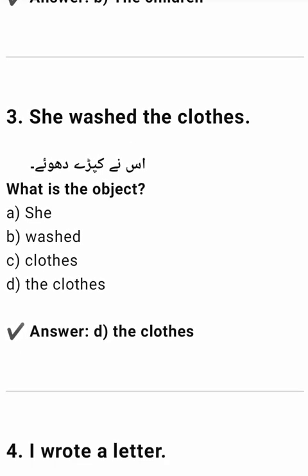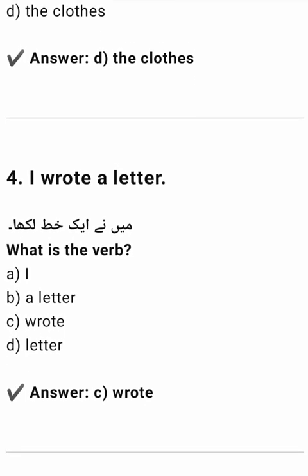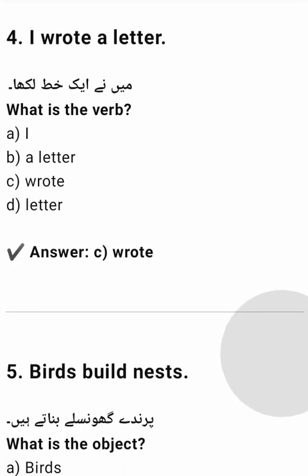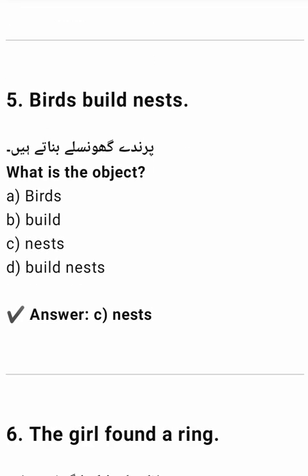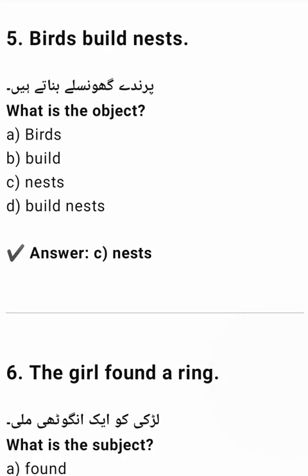3. She washed the clothes. Isne kapde dhue. What is the object? A. She. B. Washed clothes. D. The clothes. 4. I wrote a letter. Maine ek khat likha. What is the verb? A. I. B. A letter. C. Wrote. D. Letter. 5. Birds build nests. Parinde ghonsle banate hain. What is the object? A. Birds. B. Build. C. Nests. D. Build nests. Answer C. Nests.